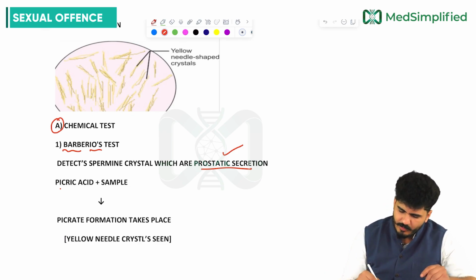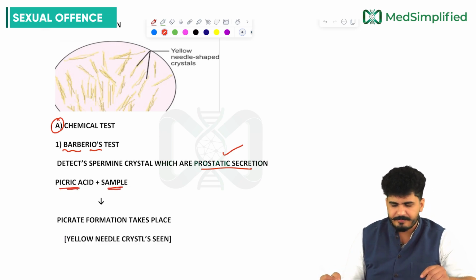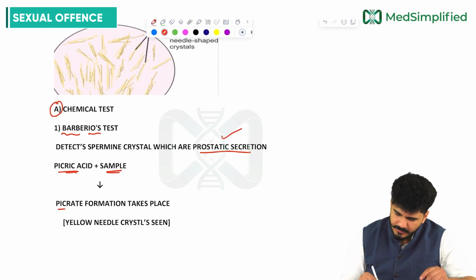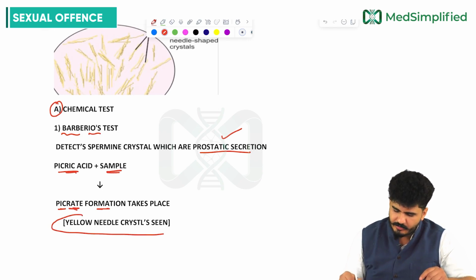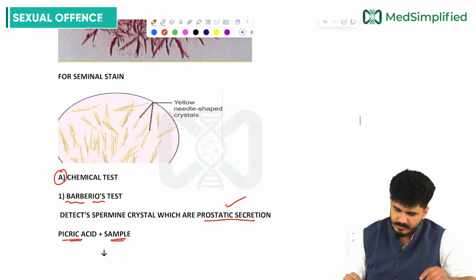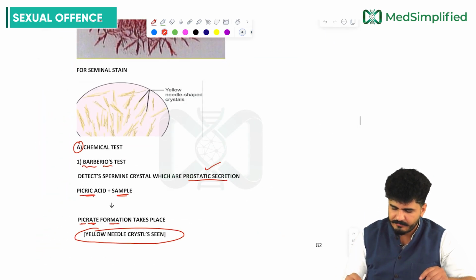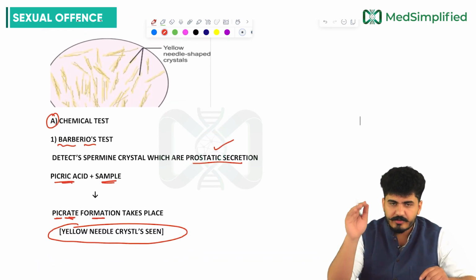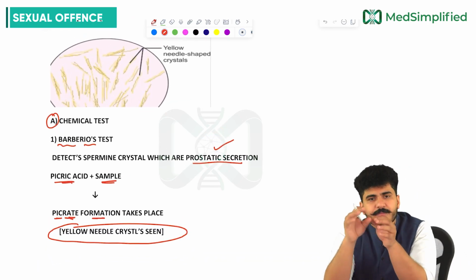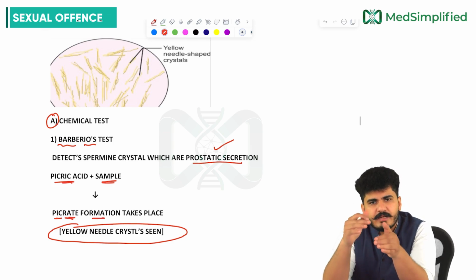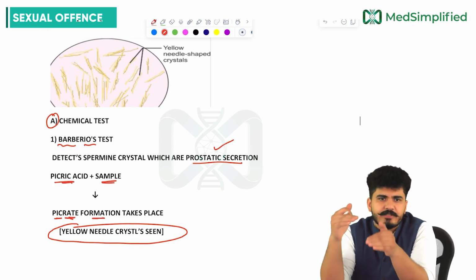So what is happening? You are mixing picric acid with the sperm sample. You will see picrate formation takes place, and those picrates look like yellow needle-like crystals. These are the yellow needle-like crystals you are going to see. So the Barberio test detects spermine crystals, and spermine crystals are nothing but the prostatic secretion.